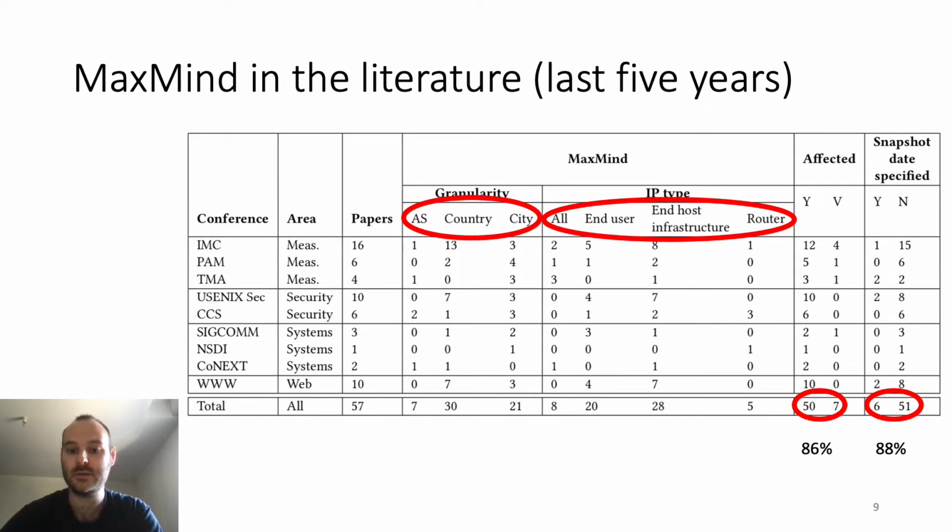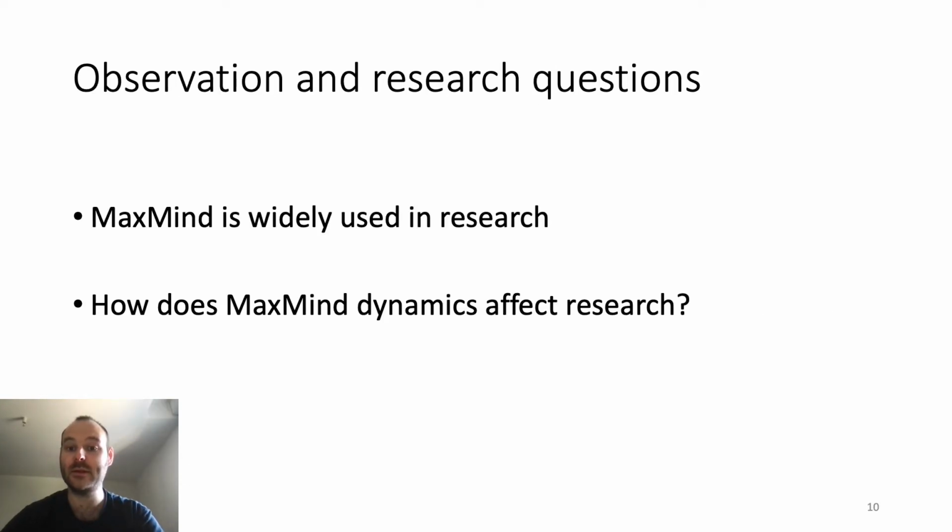We can already learn an interesting fact from the papers that are using the MaxMine database. 86% of papers are affected by database change, and 88% of papers do not provide the date of the snapshot used. So MaxMine is widely used in industry and in the research literature, but how do MaxMine dynamics affect research? Note that there is a lot of prior academic work on geo-accuracy, but our work is the first to look at the consistency of a geolocation database over time.